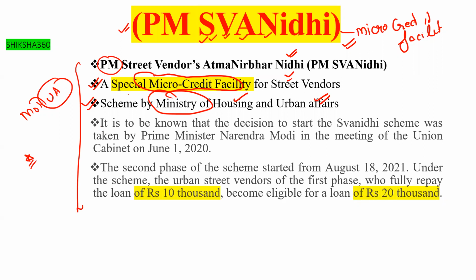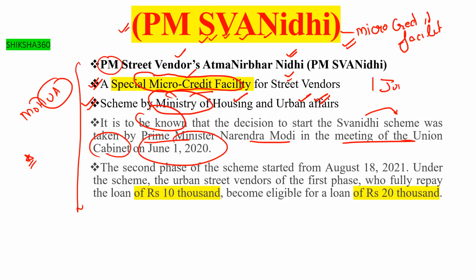First of all, this is the full form. It is a microcredit facility. It is launched by the Ministry of Housing and Urban Affairs. The decision to start the SVANidhi scheme was taken by Prime Minister Narendra Modi in the meeting of the Union Cabinet on 1st June 2020. That is when this scheme was introduced.